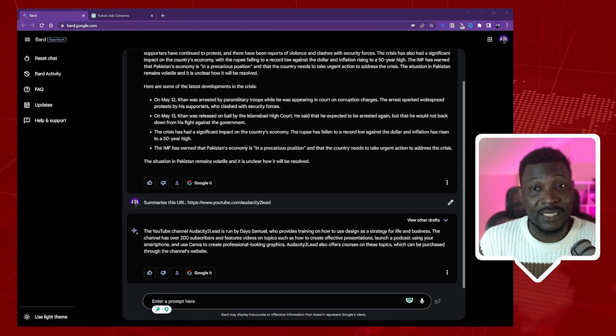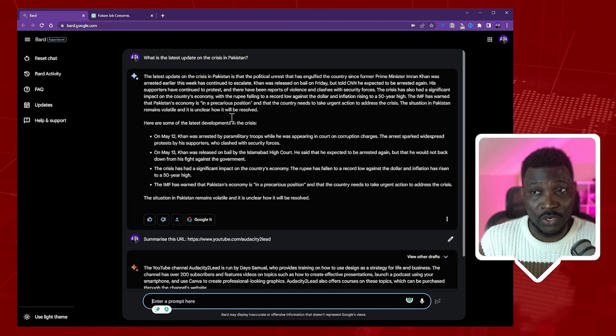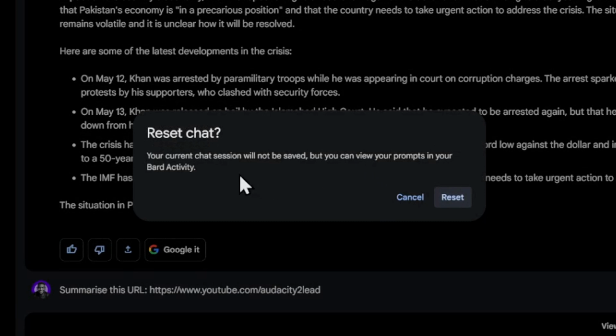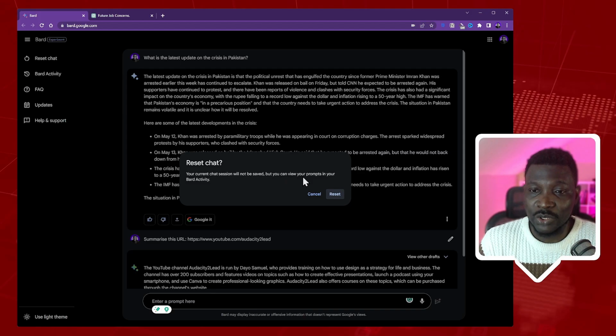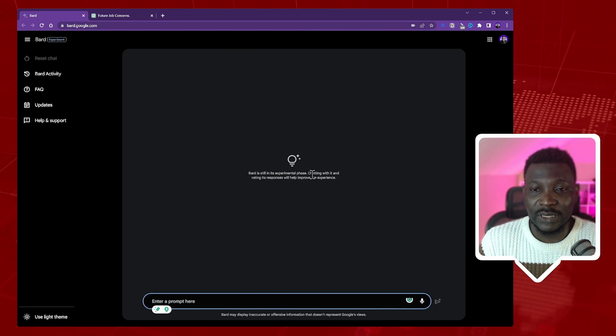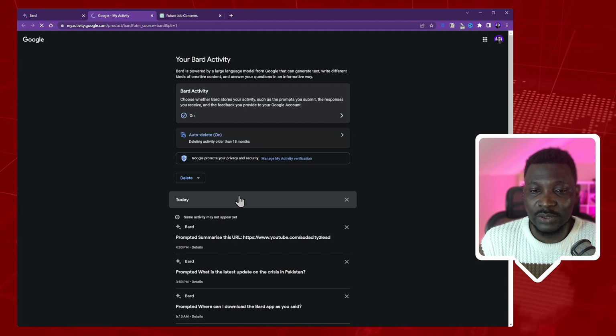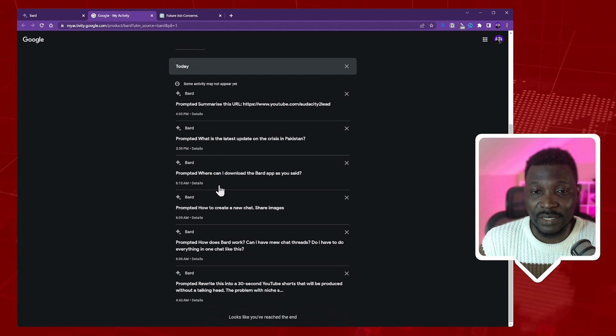Right here, it is not true. I'm not sure how that works. What you can, however, do is reset your chat here. It says your current session will not be saved, but you can view your prompts in Bard activity. So if I click on reset, it goes down to this. And then if I come to Bard activity, you will see it opens up a new chat and you can see all the different prompts you've used since you started using Bard here.